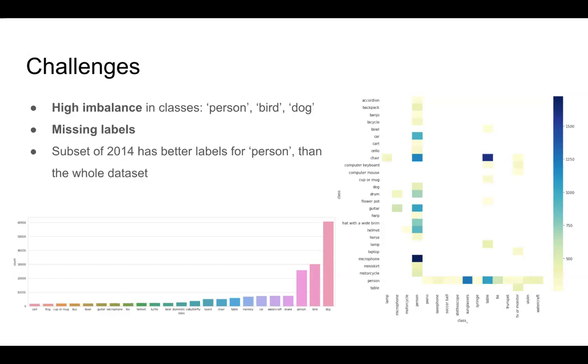Moreover, we observe that class person has a large impact on other classes in the data. It usually is present in combination with others and often overlaps with such classes as microphone, sunglasses, helmet, unicycle, etc. It's thus important to have correct labels for this class. Also, we observed that the dataset consists of two parts, the 2013 and 2014 subsets, out of which the 2014 subset has better quality of annotations.